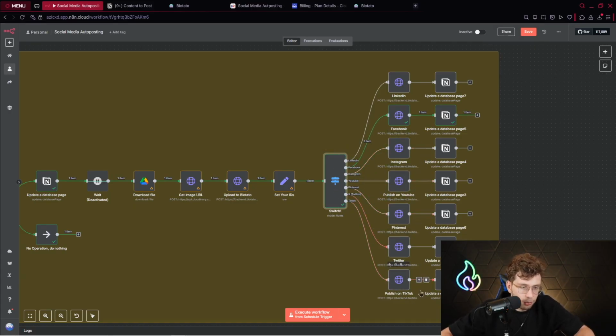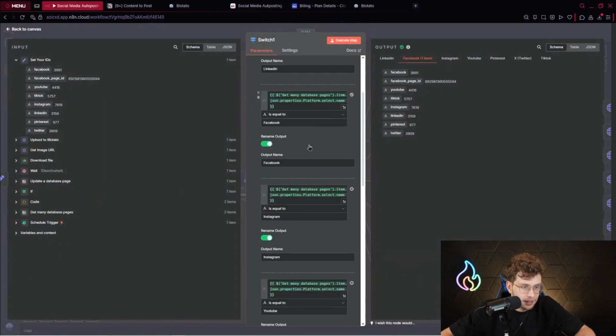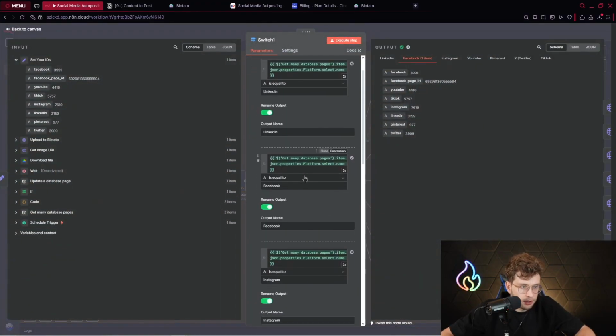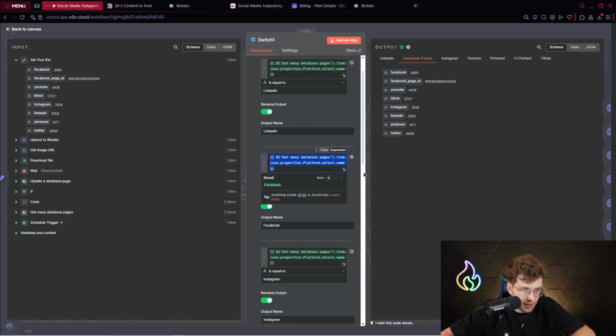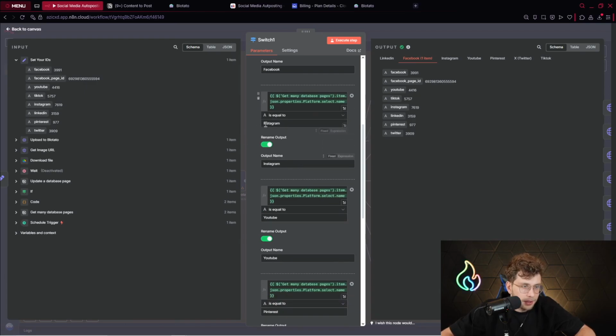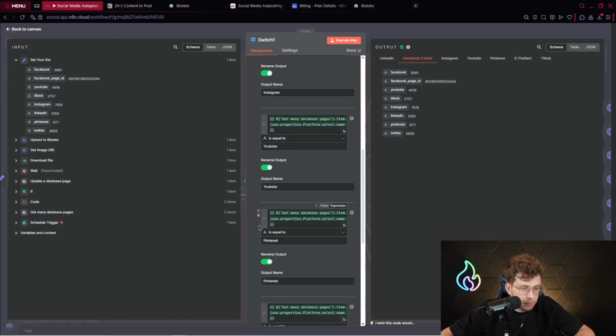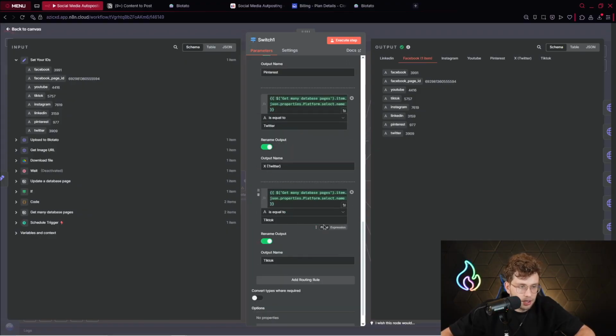If TikTok, it goes with this path. So for that reason, we use the switch. And again, it's pretty straightforward. You pick this specific variable, and then equal to Facebook, then Instagram. Remember about renaming the output. So we've got Instagram here. Then you do YouTube, Pinterest, Twitter, TikTok, and so on. Okay, so it works this way.